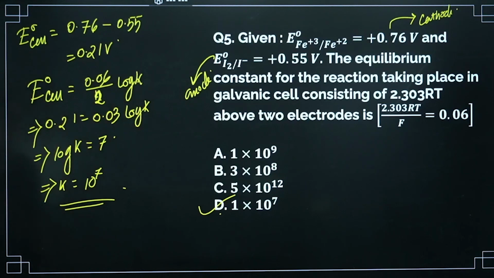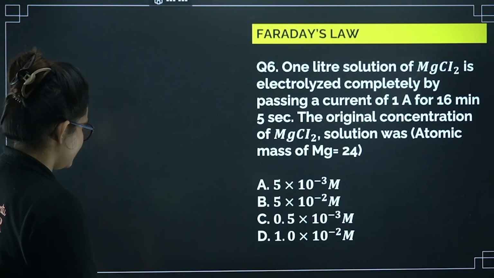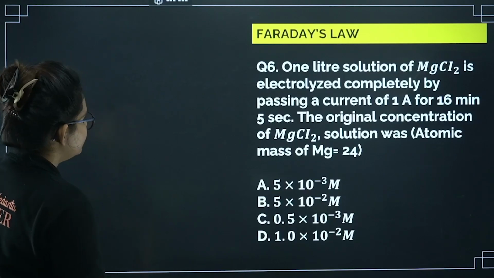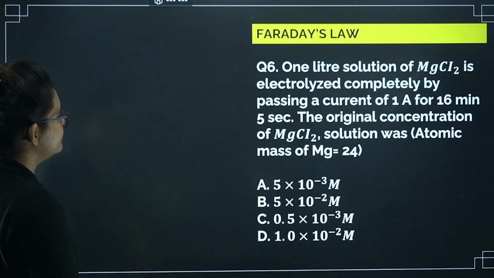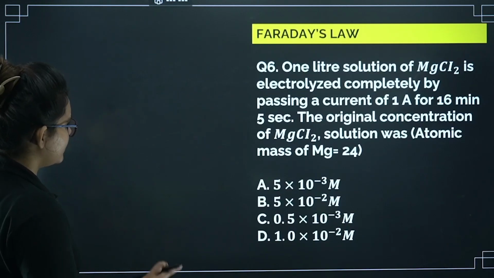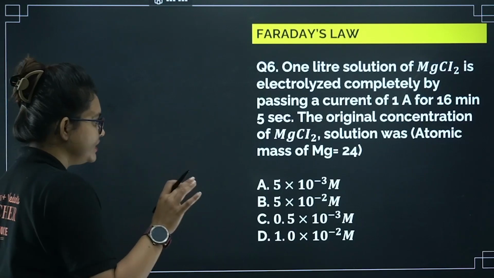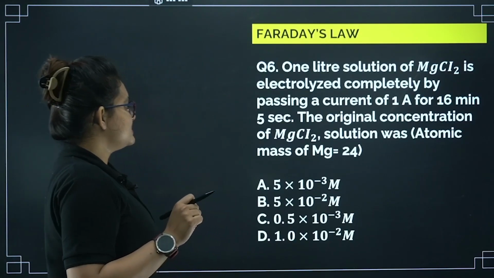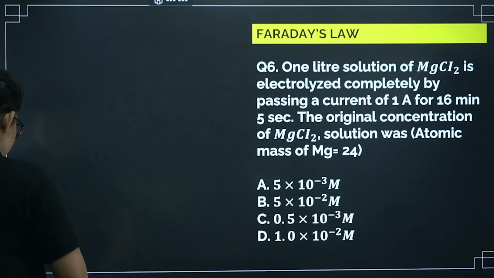I guess it's clear to you. Let's proceed further. This is coming from Faraday's law, right? So here you can see 1 liter solution of MgCl2 is electrolyzed completely by passing a current of 1 ampere for 16 minutes 5 seconds. We will convert it completely into seconds. The original concentration of the MgCl2 solution, okay, original concentration we have to find.